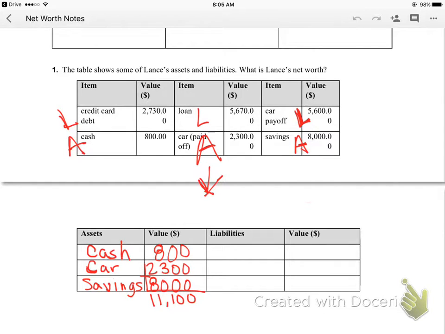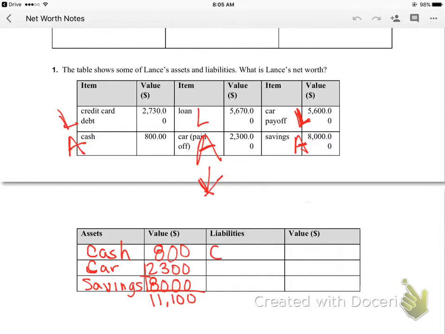Okay. But so that's how much, if we turned all those things in, we would own. That's how much money we could get back if we wanted to sell everything, get rid of bank accounts, everything. We would get about $11,100 in cash, and you could go live in the woods. But first, you have to pay off your liabilities.